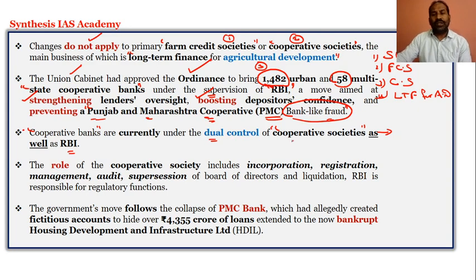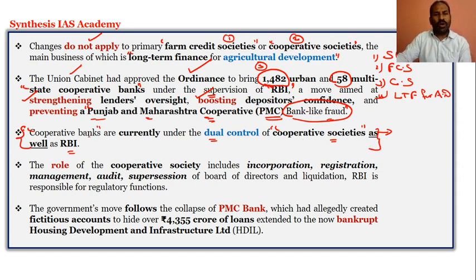They are under the societies because the state registrars of the cooperative societies do not fall under the new banking law. I have made this very clear. So this statement could be asked in the mains.